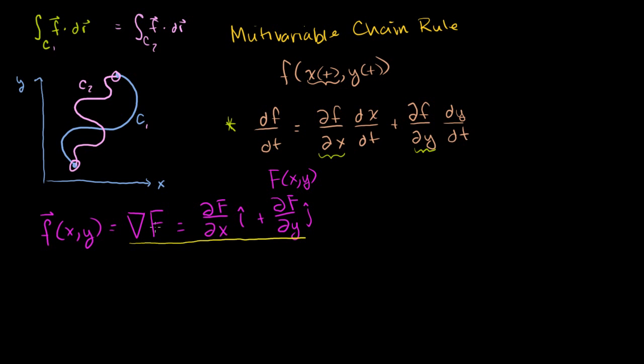And if you imagine that uppercase F is some type of surface, so this is uppercase F of xy. The gradient of F of xy is going to be a vector field that tells you the direction of steepest descent at any point. So it'll be defined on the xy plane.